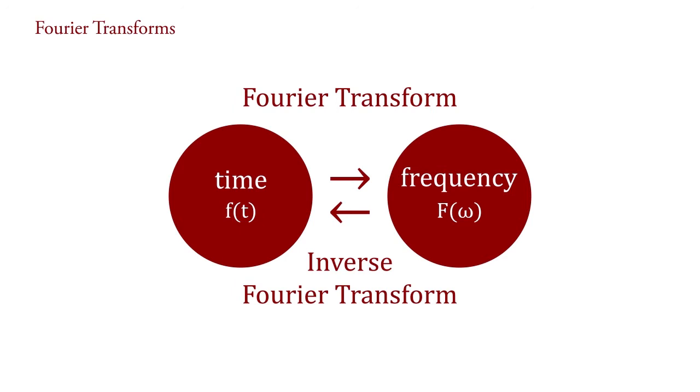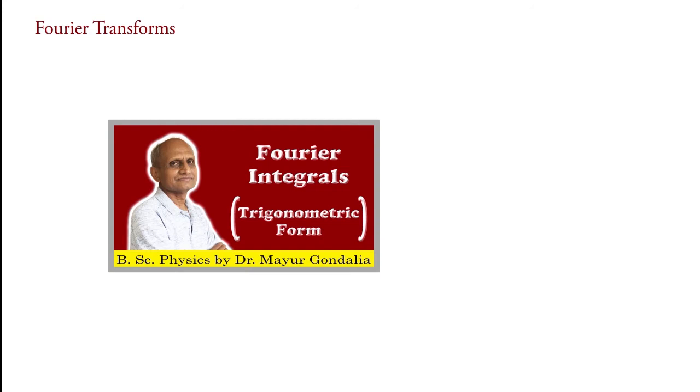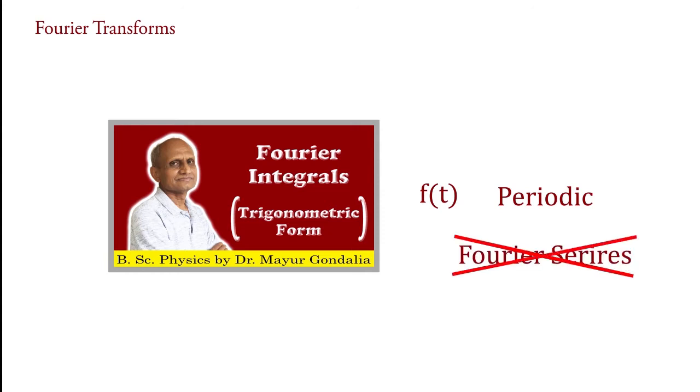Now let us express the Fourier transform and inverse Fourier transform in various forms. As we have seen in the video of Fourier integral, if f is not a periodic function, then it cannot be represented as a Fourier series. If you haven't watched it yet, please watch it first for better explanation. As f of t cannot be represented in Fourier series, we can represent it in integral form, like f of t equal to 1 upon 2 pi integral minus infinity to infinity, into bracket f of t e raised to minus i omega t dt, bracket over, into e raised to i omega t into d omega.